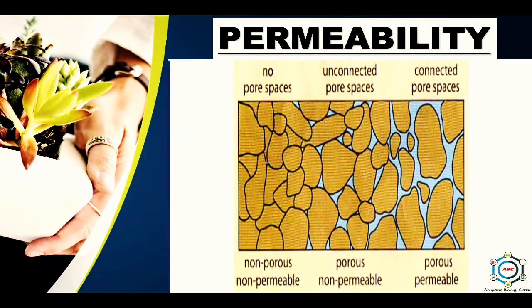The biological membranes are not perfectly semi-permeable. They allow solute molecules to pass only up to a certain extent and are therefore selective in nature. They are known as selectively or differentially permeable membranes. So membranes are of different types: permeable, impermeable, semi-permeable, or selectively or differentially permeable. So this is all about permeability and water potential. In this video, we learned about the importance of water in the living system, water potential and permeability.